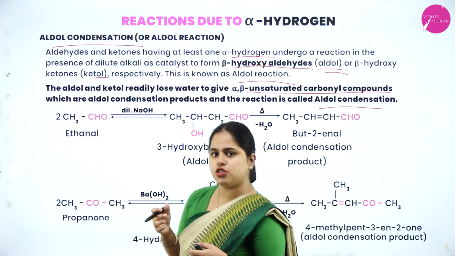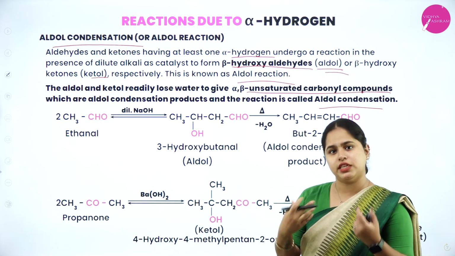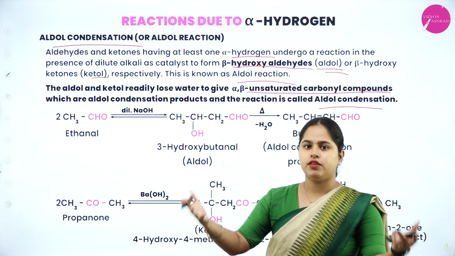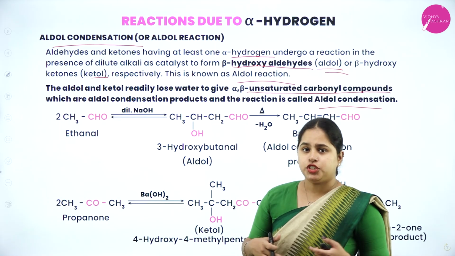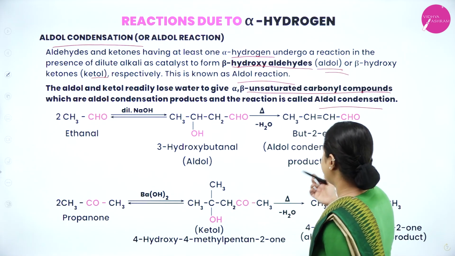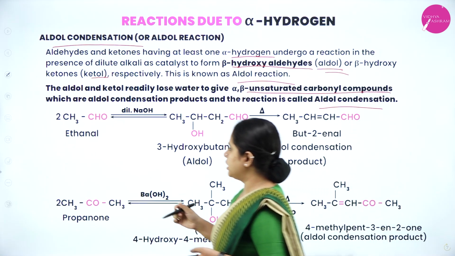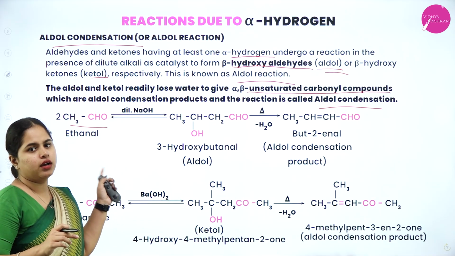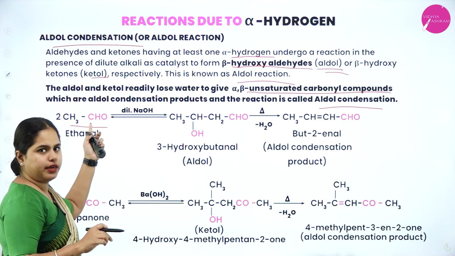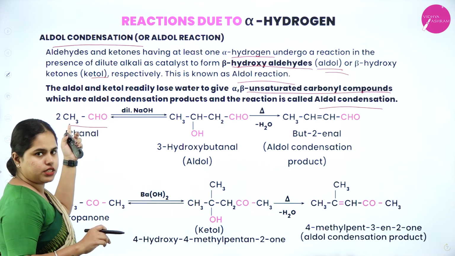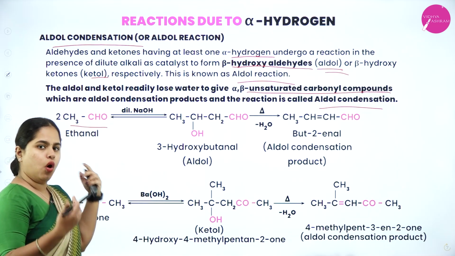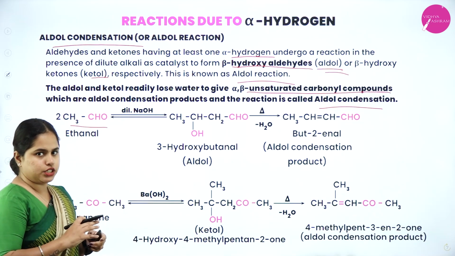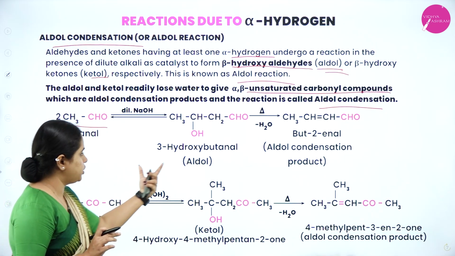So first, your aldehyde or ketone is going to condense with itself. Two moles, or 2 molecules of aldehyde or ketone, will undergo self condensation and form aldol, which on the removal of water gives the condensation product. So let's start with the reaction here. 2 moles of ethanal we have taken. So what is the first point to check? Whether it is having an alpha hydrogen atom. So this is the carbon atom which is attached to the functional group. This is the first adjacent carbon which is having 3 hydrogen atoms. So all these 3 are alpha hydrogen itself. So these 2 moles are going to undergo self condensation and form aldol.